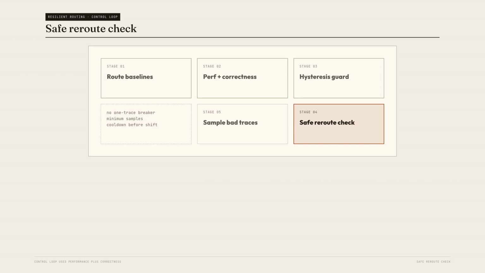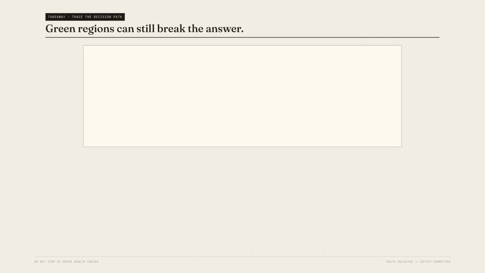Make rerouting correctness aware. The nearest region is not automatically the safest. Before shifting traffic, validate model compatibility, feature freshness, and session affinity. Preserve the evidence with tail sampling on deadline-exceeded events and fallback activations.